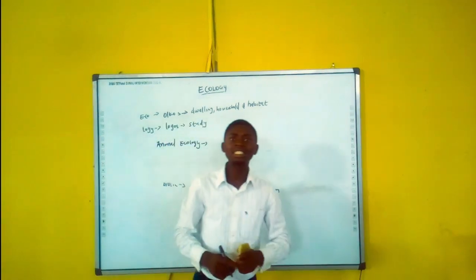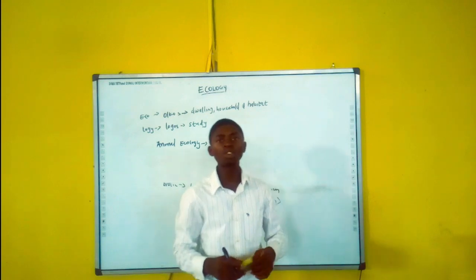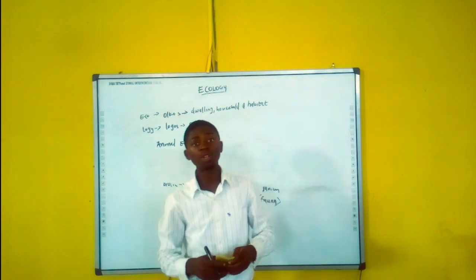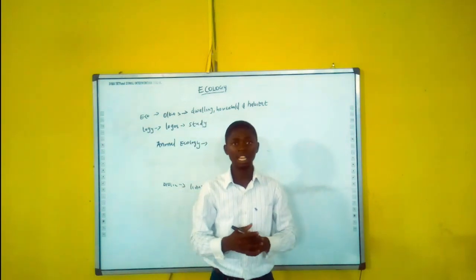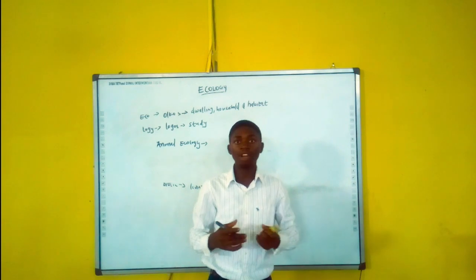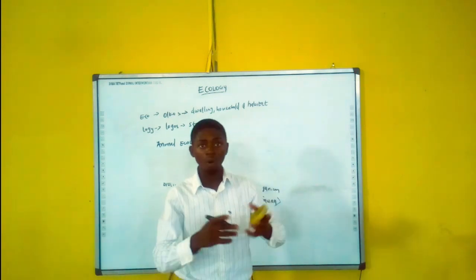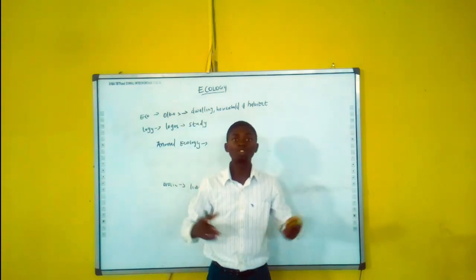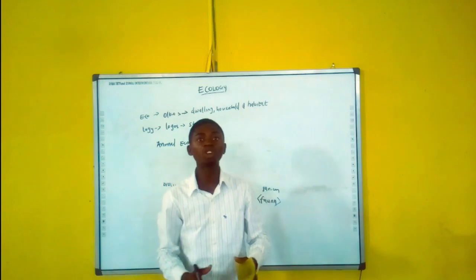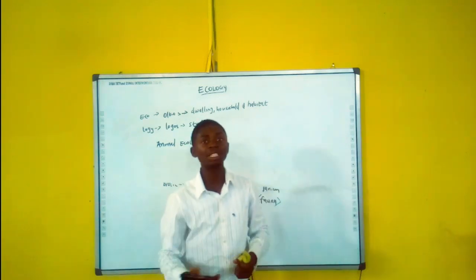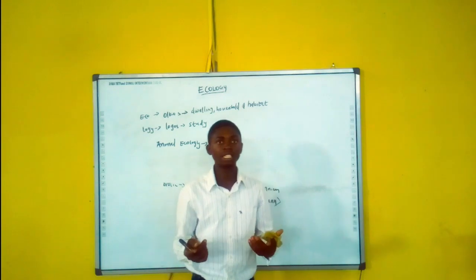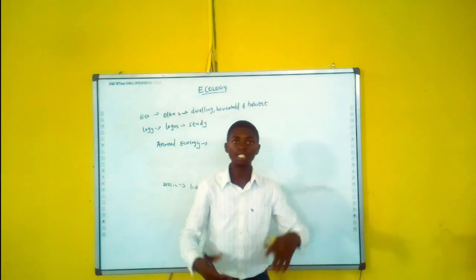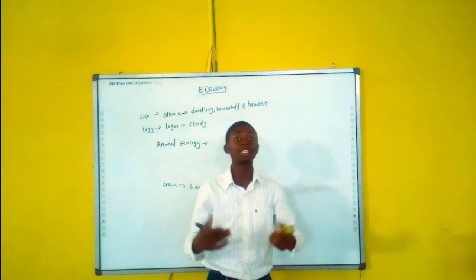Animal ecology is the study of the population of animals in relation to their environment. For example, the total population of cows, dogs, sheep, ticks, and flies, and how they relate with their environment: either they increase their environment, or they reduce the rate at which their environment improves.